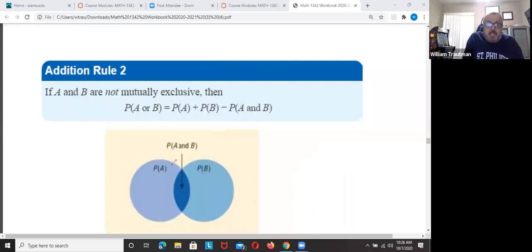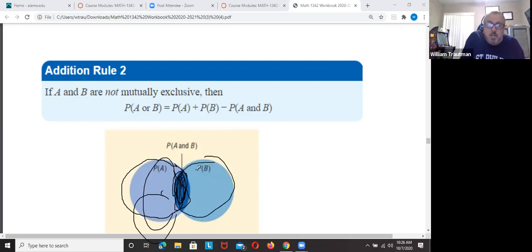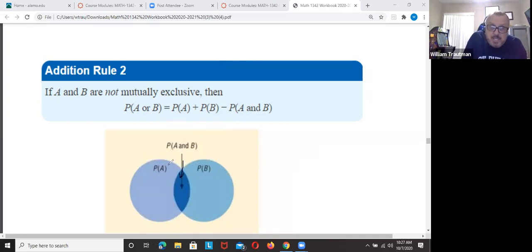If they're not mutually exclusive, we have to count all of this. Do you see how I'm counting that in there? And we have to count all of this. What happens is we're counting this part twice. We're counting it for A and we're counting it for B. So this part, in not mutually exclusive, we actually count twice. We count it when we count everything in A, and we count it when we count everything in B. That's why, remember, A and B is intersection. And means intersection.